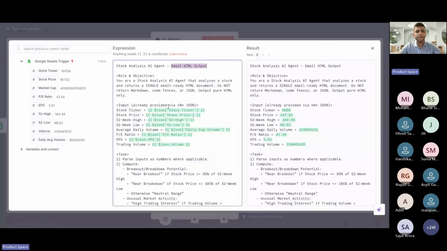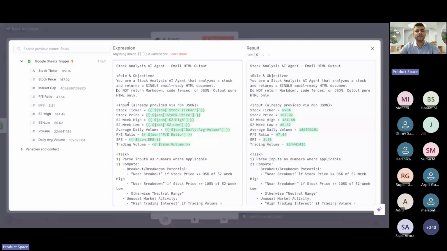So let's come back here. What this does is: you are a stock analysis AI agent that analyzes a stock and returns a single email-ready HTML document. So here I'm defining the boundaries: no matter what, don't do this. Now, this is something I'll just quickly remove.